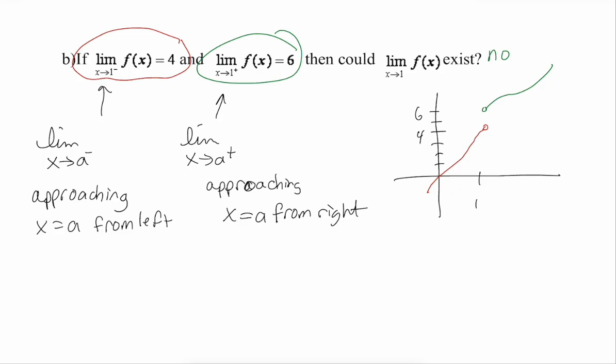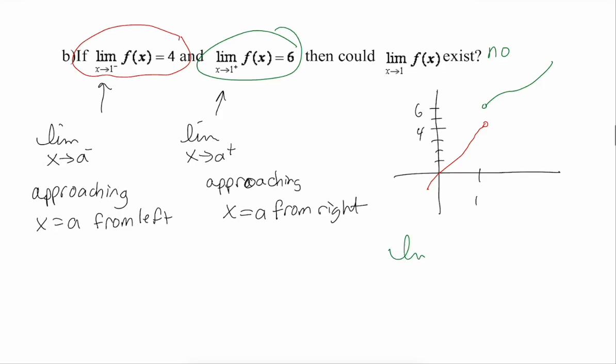Okay. There's a movie where they say the limit does not exist. Well, that's one of the types that wouldn't exist. So you could say that the limit as x approaches 1 of f of x, you can either put does not exist, like DNE, or you can put the null set.